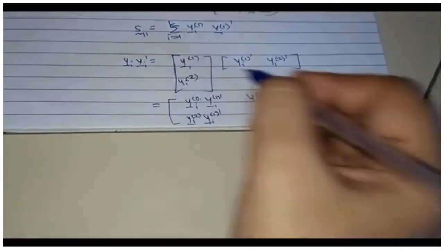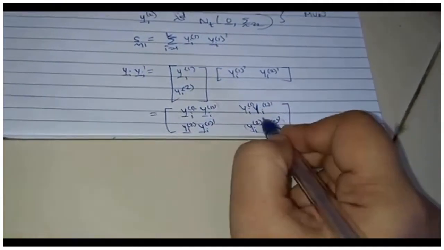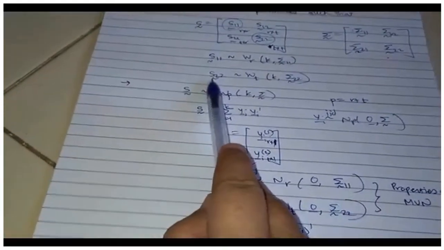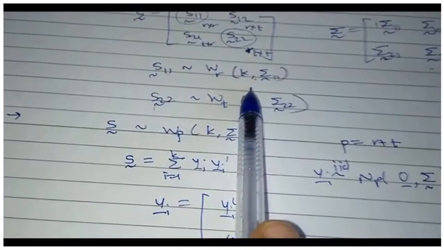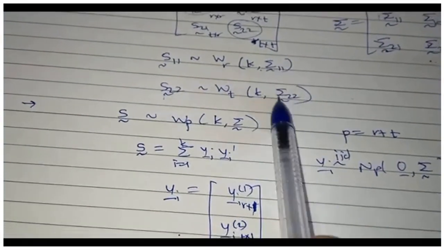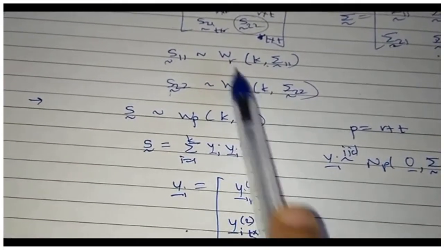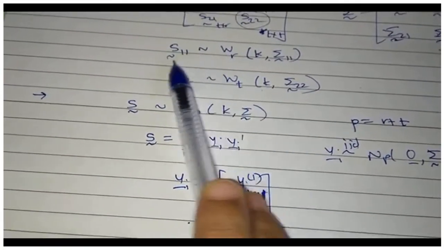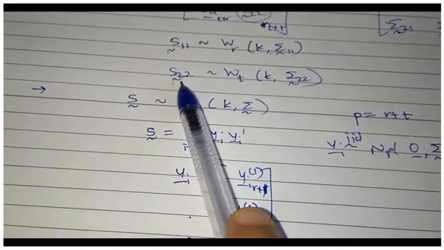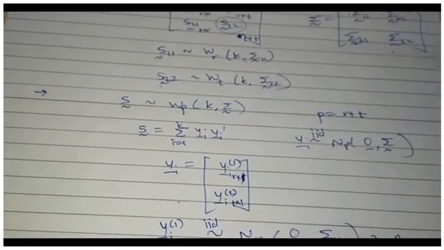Once I take the sum inside, what I know is S11 is the sum of this and S22 is the sum of this. So it is pretty clear that S11 and S22 will also have Wishart distributions. K will remain the same because the number of summands is the same. Sigmas will change, sigma 11, sigma 22, and the dimensions would also change because this is an R cross R matrix, this is a T cross T matrix. Is it okay? So this is the second property of the Wishart distribution.